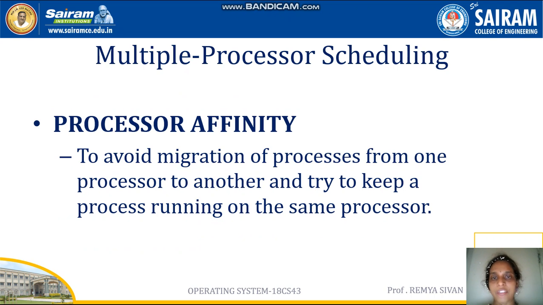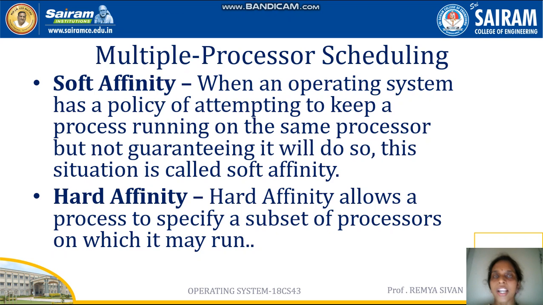Next topic is processor affinity. Processor affinity exists because of invalidating caches. Systems try to avoid migration of a process from one processor to another and try to keep a process running on the same processor. And there are two types of processor affinity: soft affinity and hard affinity. Soft affinity is when a process is allocated to one processor but it is not guaranteed that it will stay there. And hard affinity allows a process to specify a subset of processors on which that process can execute.